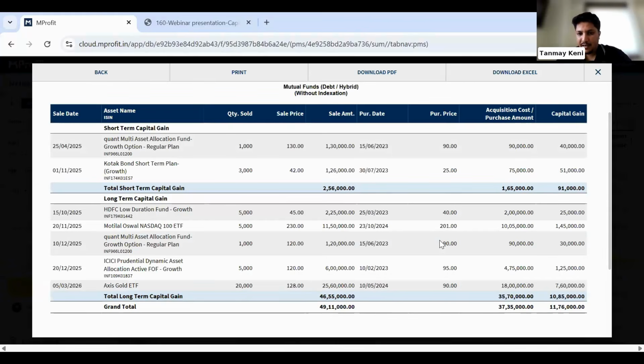And you can see that the purchase was on Feb 23, and the sale was in December 25. That is this financial year. So as per the criteria, it is showing long-term capital gain. So for debt-oriented fund of funds, you can definitely refer to this mutual fund debt hybrid report. And if it is an equity-oriented fund of fund, you can refer to the mutual fund equity report. So you need to refer to two different reports to get the details, as the criteria is different there.